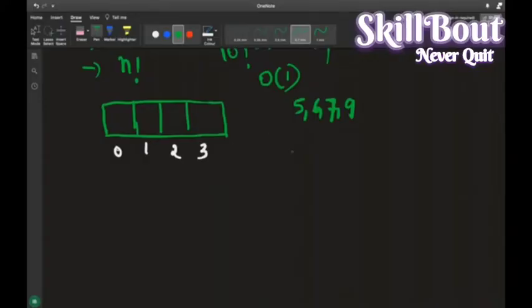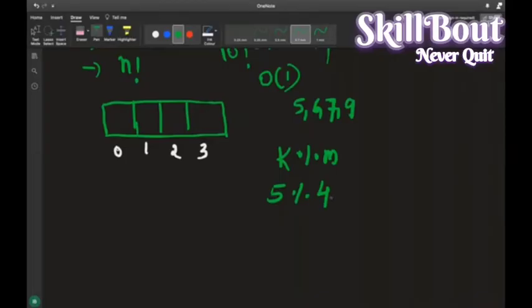For example, what is that logic? I'll be storing in the form of key modulus of m. I'll tell it. Okay, what is key, guys? Key is nothing but 5, whatever the element I'm passing. Modulus of m, where m means the number of blocks. How many blocks do I have? 1, 2, 3, 4. I'll take 4 as the number of blocks. अक्सर मैं m को number of blocks ही लूंगा. m can be something else also, but majority of the time, okay?